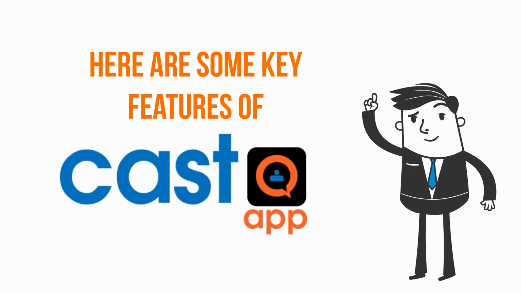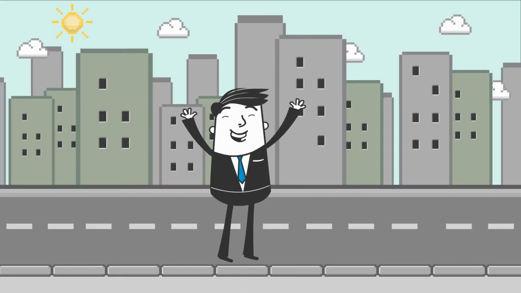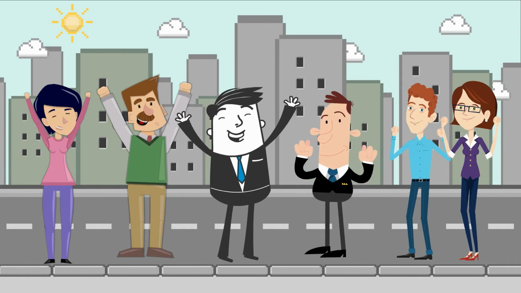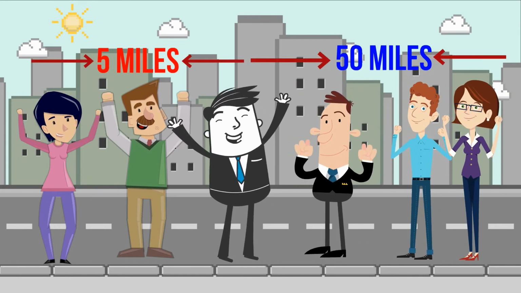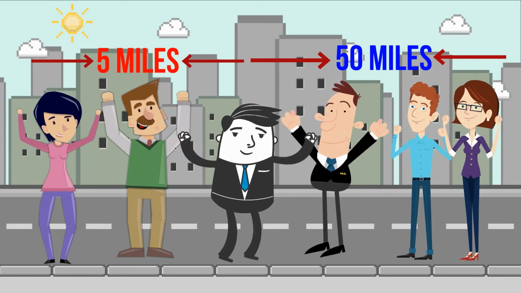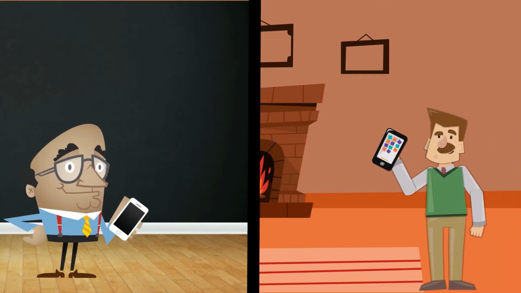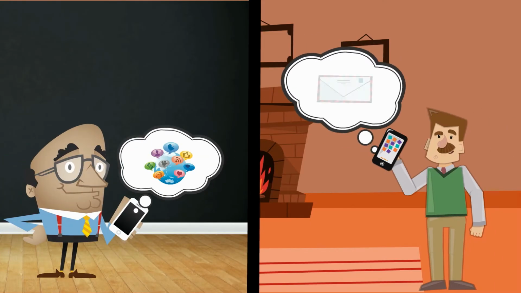Looking for more? Here are some key features of CastQ. It provides a platform to connect with other people in your area. You can set the range from 5 miles to 50 miles and socialize with as many people as you want. You can share your memorable moments with friends via text and pictures.